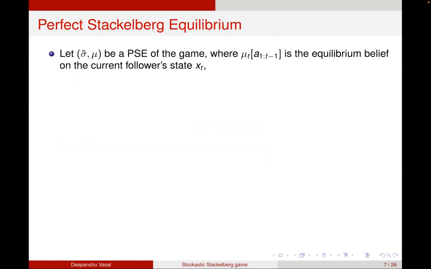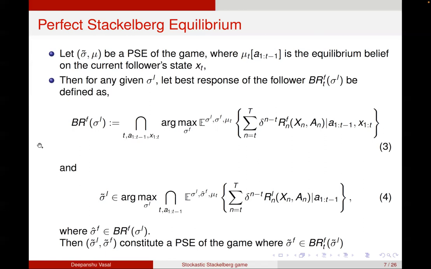And I'm going to consider the notion of perfect Stackelberg equilibria, which is as follows. A perfect Stackelberg equilibrium consists of two quantities, sigma tilde and mu. Sigma tilde is the equilibrium strategy profile of the players, and mu is a belief profile. So mu, as a function of any common history, is an equilibrium belief on the follower's current state x_t. The perfect Stackelberg equilibrium is defined as follows.